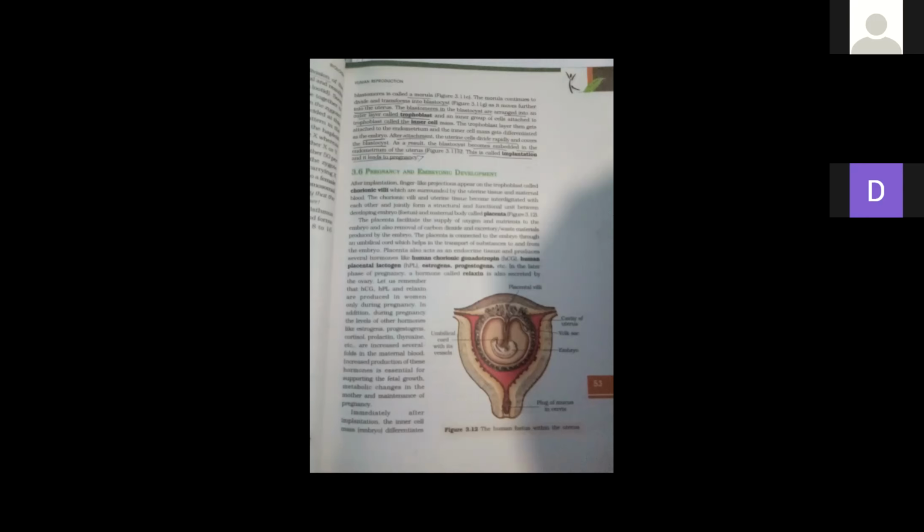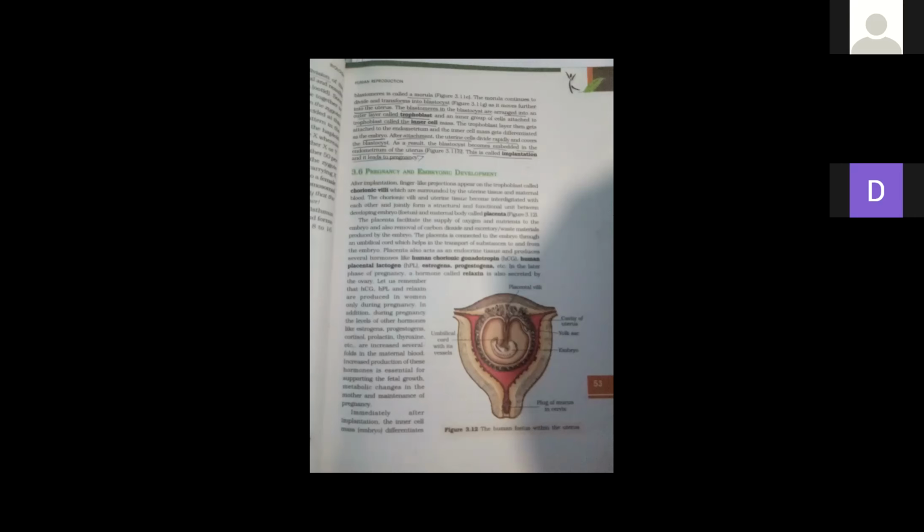Last week we also discussed the menstruation cycle in female. The menstruation cycle is defined as the cyclic change in the genital system during the reproductive phase in female. You already know about that. Now in this part we will discuss pregnancy and embryonic development. That is a very interesting topic.